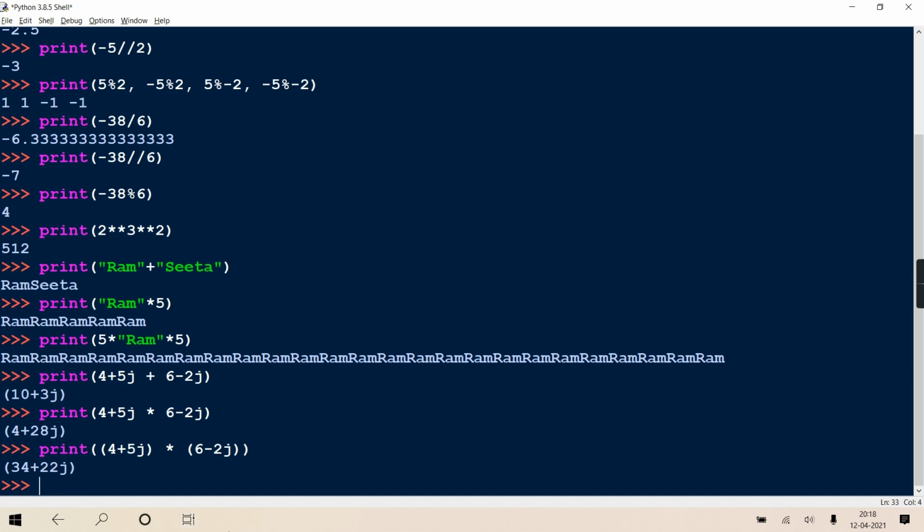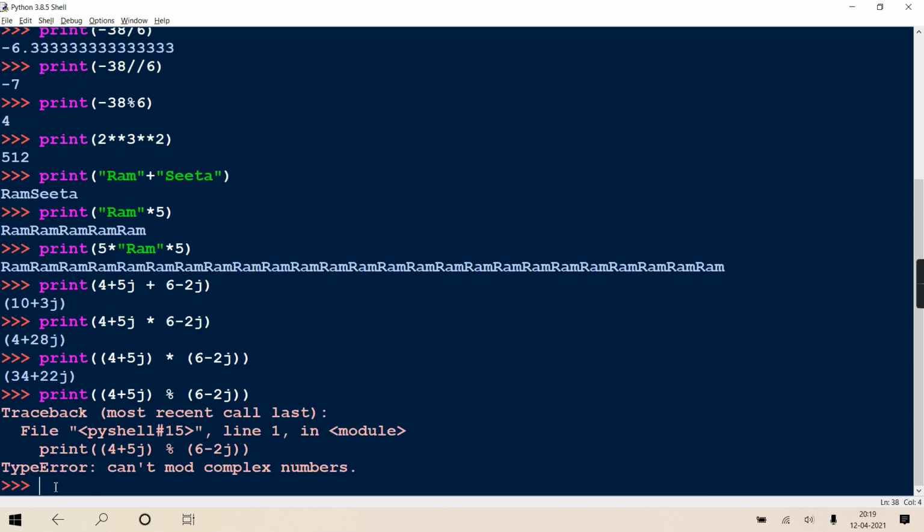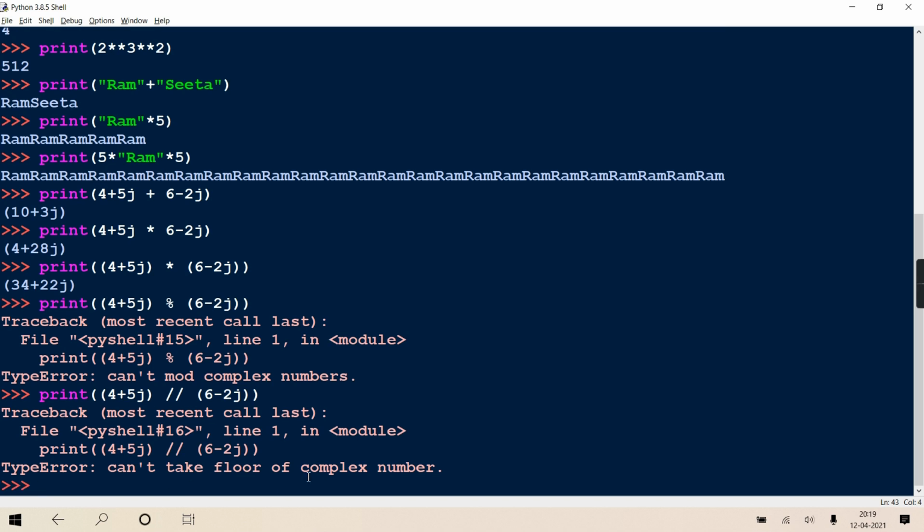Okay, but with complex numbers you cannot take the modulo. Division is possible, exponent is possible, but modulo is not possible. It gives an error. See, it will say type error, can't mod complex number. Even floor division it doesn't allow. See, can't take floor of complex number. But other operations are allowed, like multiplication, addition, subtraction, exponent, division, all of those are allowed.